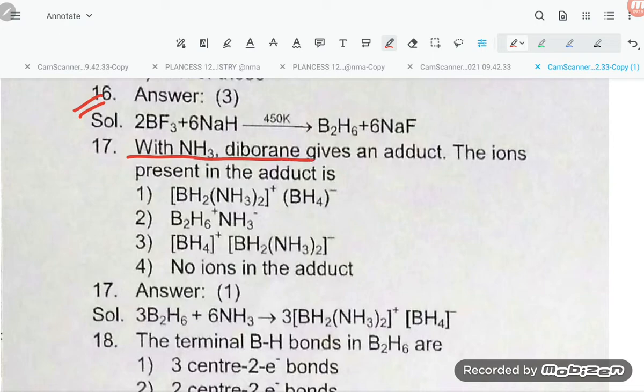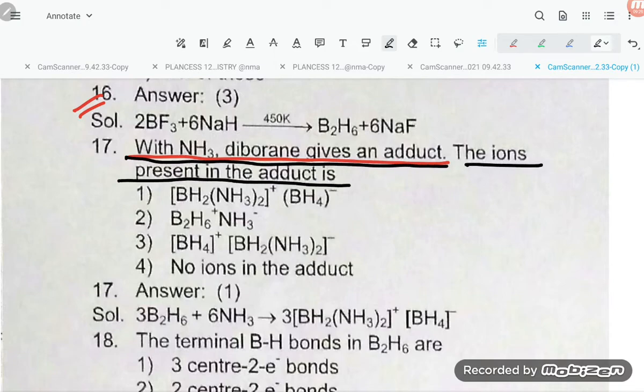With NH3, diborane gives an adduct. The ion present in the adduct is [BH2(NH3)2]+ and BH4-. So option number A is correct.